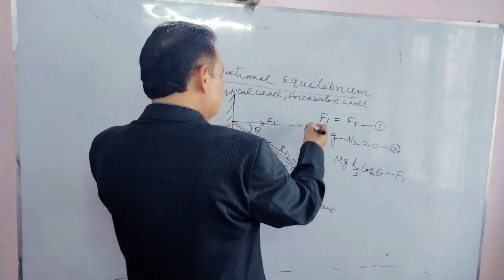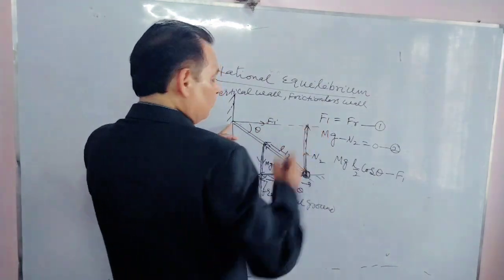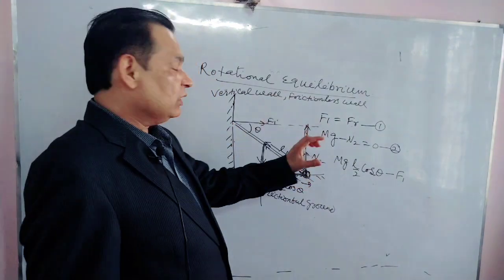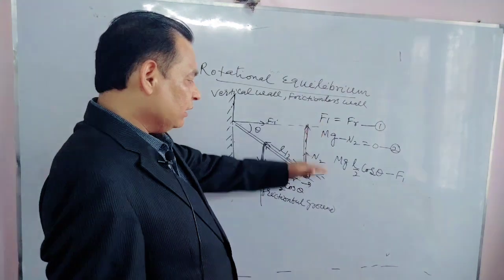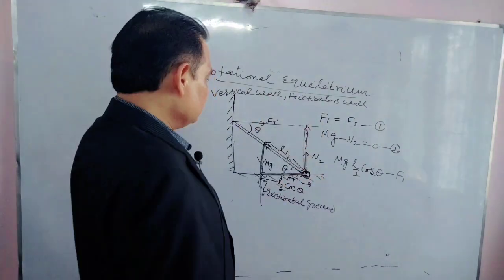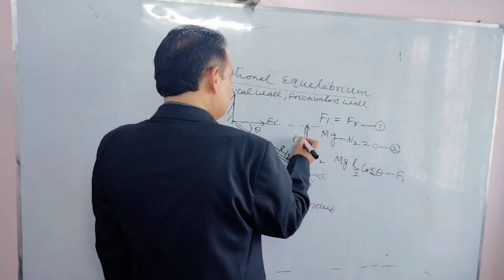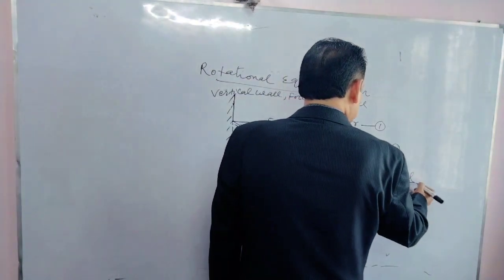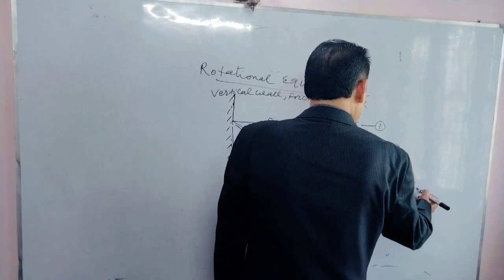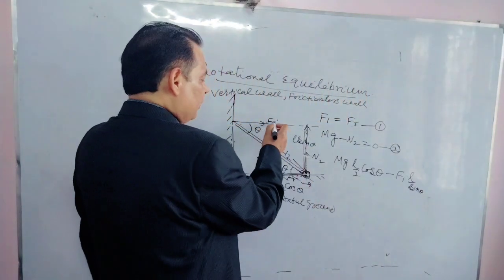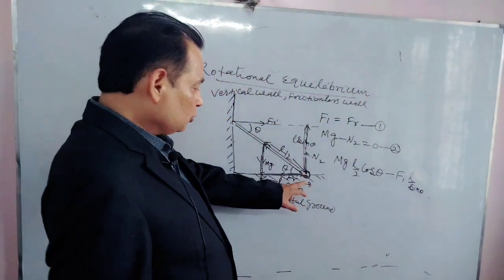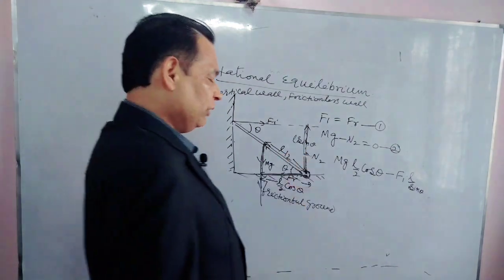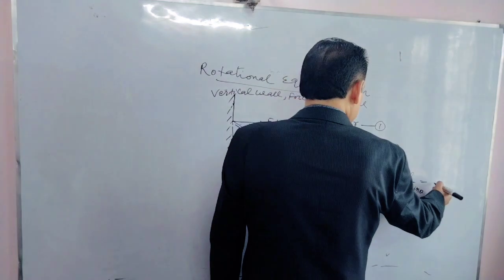So this is perpendicular distance, this is moment arm for this F1. Moment arm means perpendicular distance, shortest distance between force line and axis. This will be, you can say, L sin theta. So F1 into L sin theta is torque of F1 about this axis. These two forces, Fr and N2, will give no torque about this axis, so we are not writing that 0.